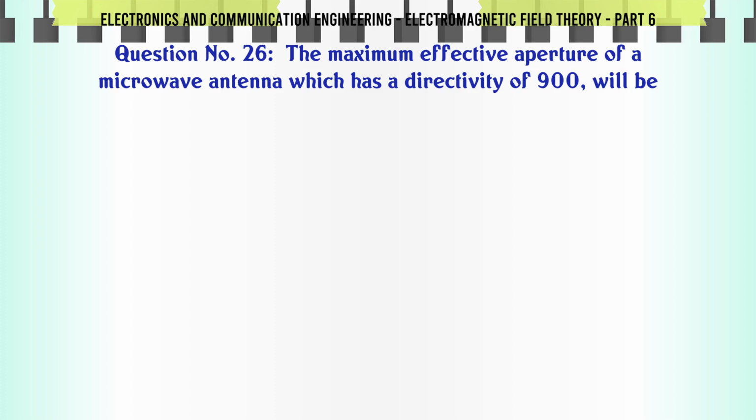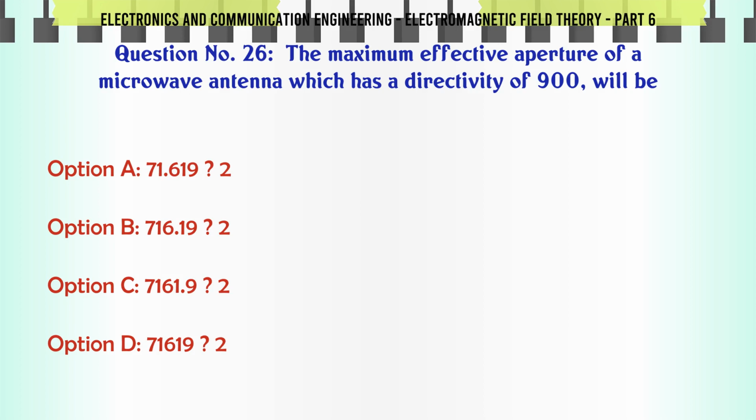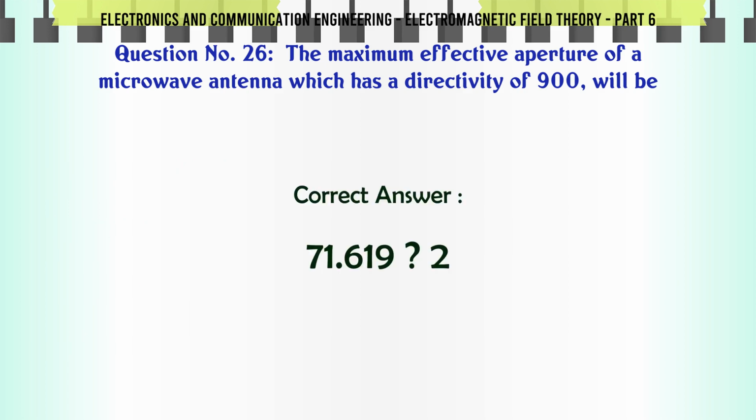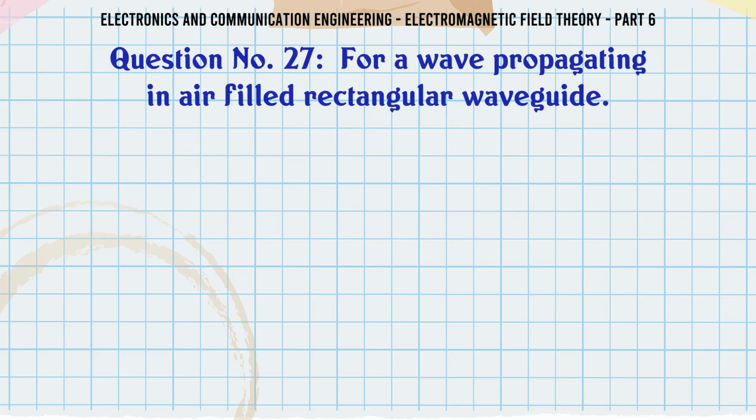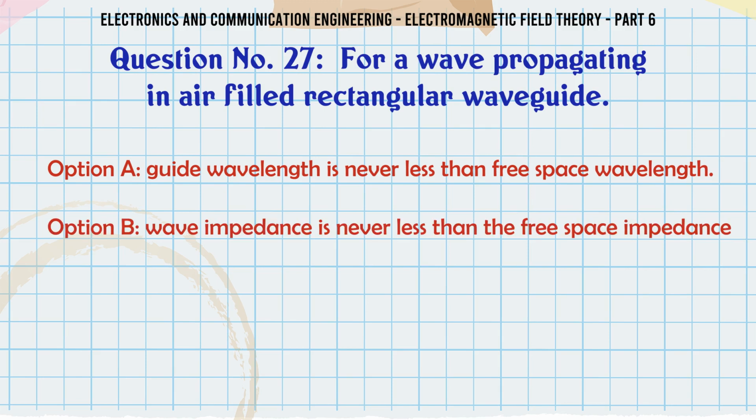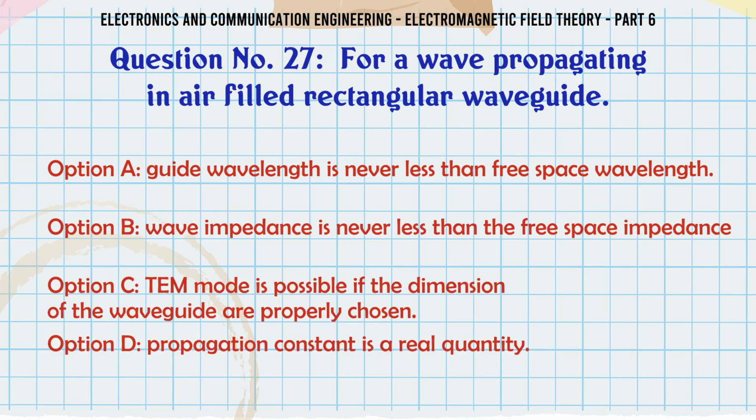The maximum effective aperture of a microwave antenna which has a directivity of 900 will be A, 71.6192, B, 716.192, C, 7161.92, D, 71619. The correct answer is 71.6192.